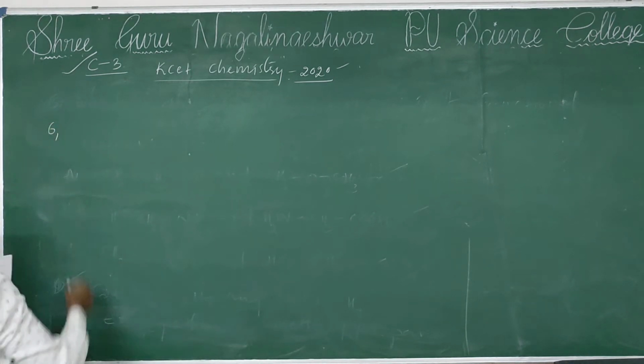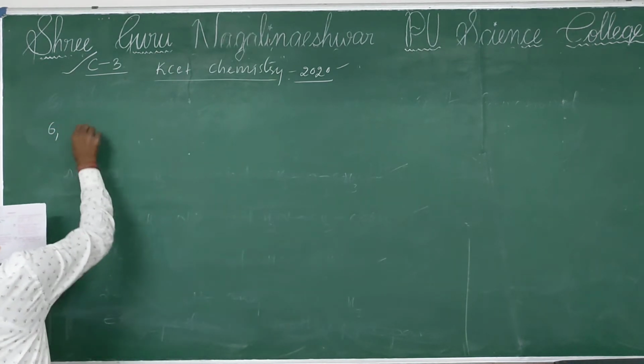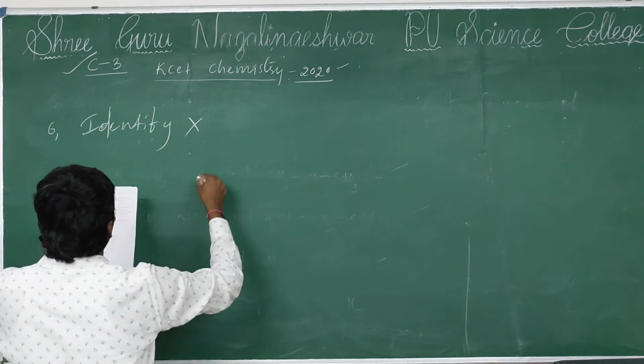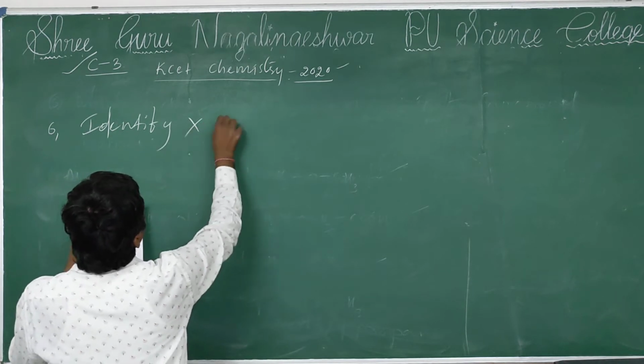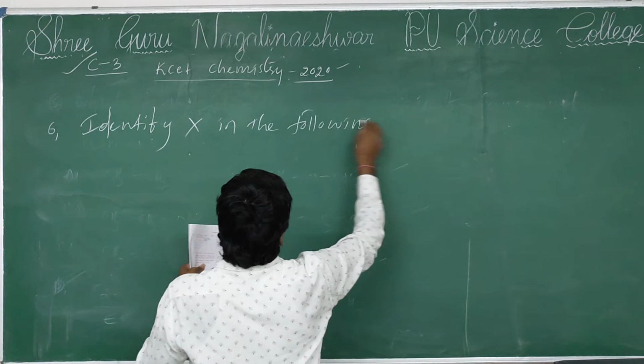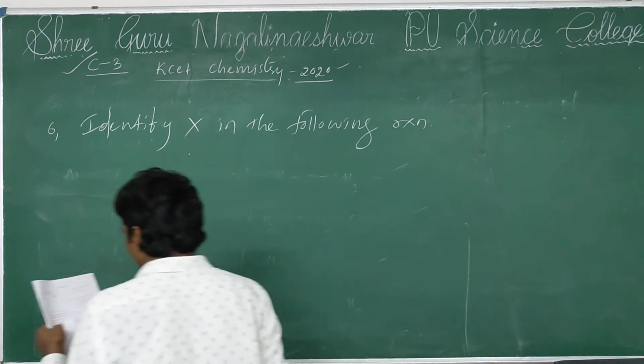Next question number 6. Identify X in the following reaction.